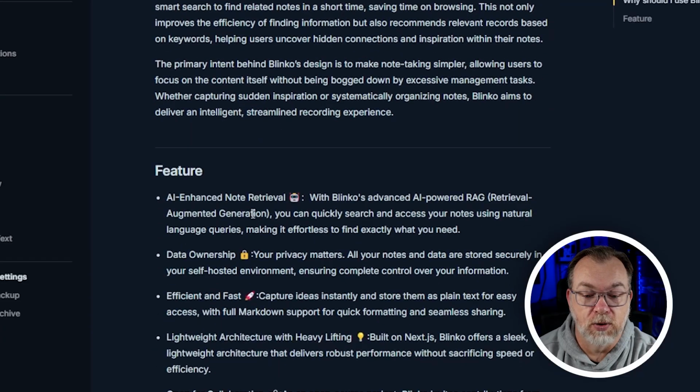Blinkos are just quick fleeting thoughts that you want to make sure you jot down so you don't forget them. And of course, notes are exactly that. You can do formatting and that sort of stuff. But basically, we can keep scrolling down.